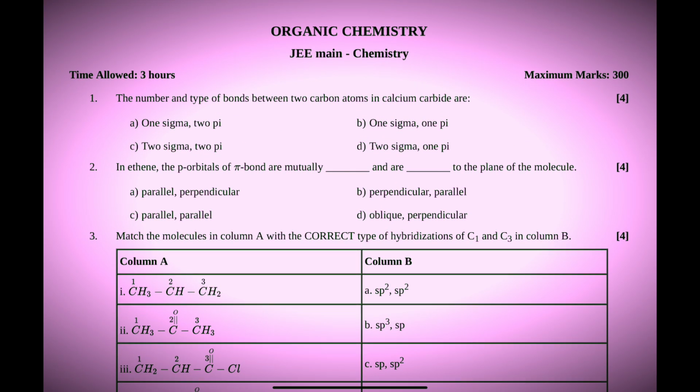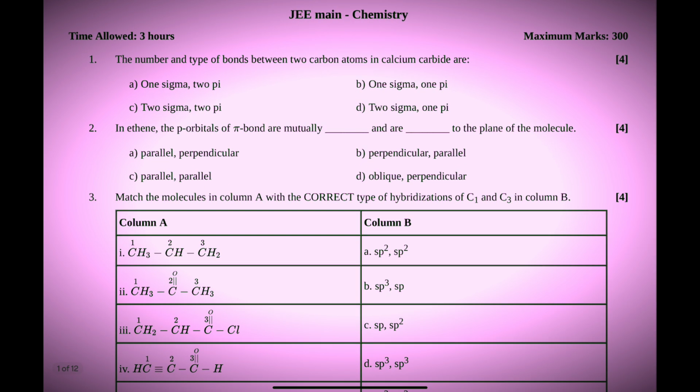Dear students, in this lecture, I'll explain questions related to organic chemistry for JEE Mains. So, question number one, just you can see here: the number of types of bond between two carbon atoms in calcium carbide. Here, calcium carbide,